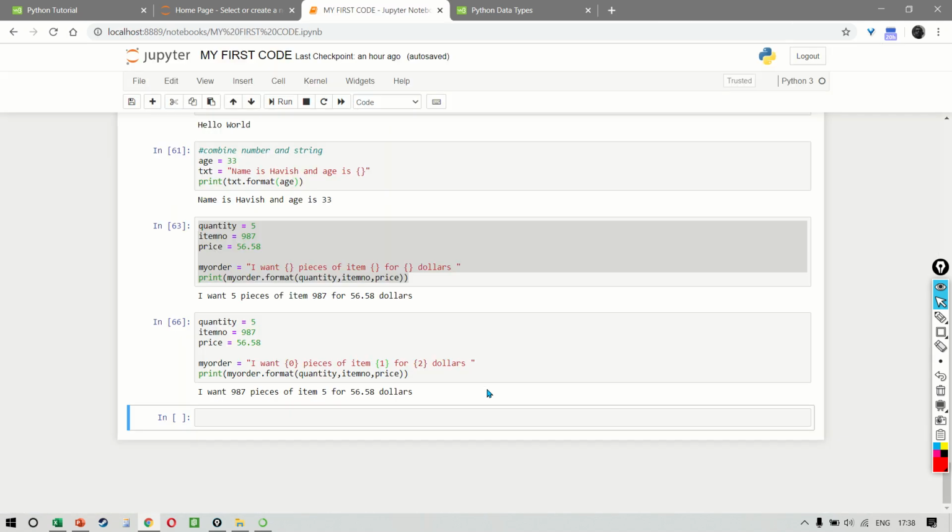Excellent. So we had a long lecture. In the next lecture, we will see how we work with booleans and operators.